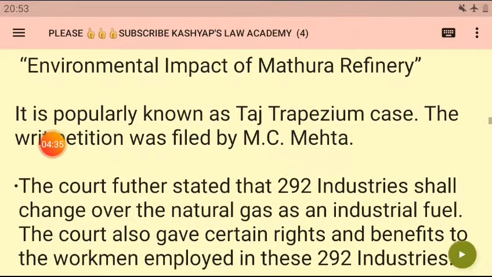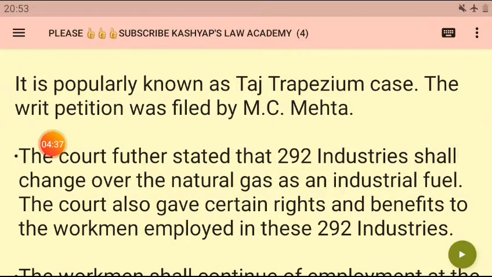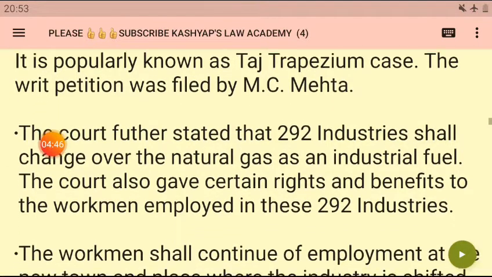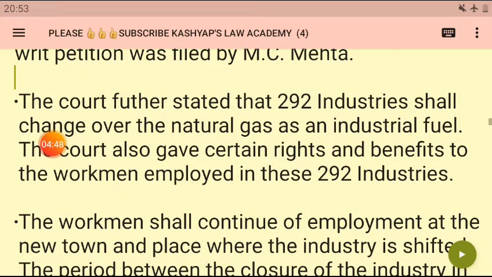It is popularly known as the Taj Trapezium case, and the writ petition was filed by the very respected Mr. MC Mehta ji. The court further stated that 292 industries shall change over to natural gas as the industrial fuel, and should not use coal or such things, because the Taj, the beautiful monument, is getting degraded.